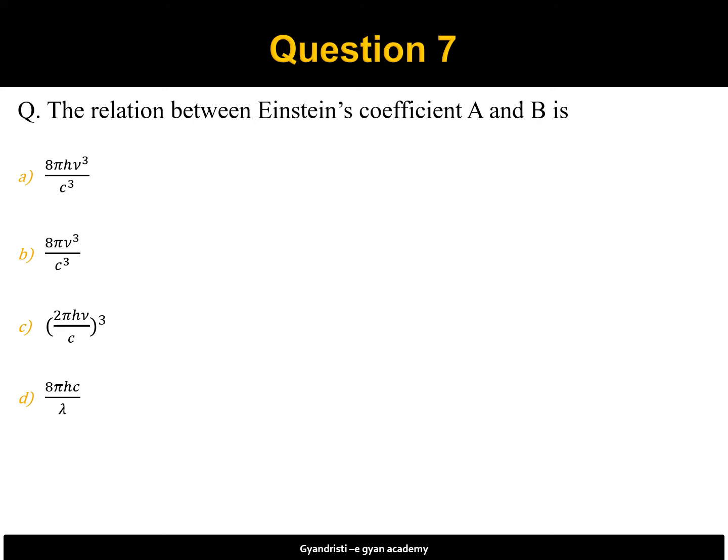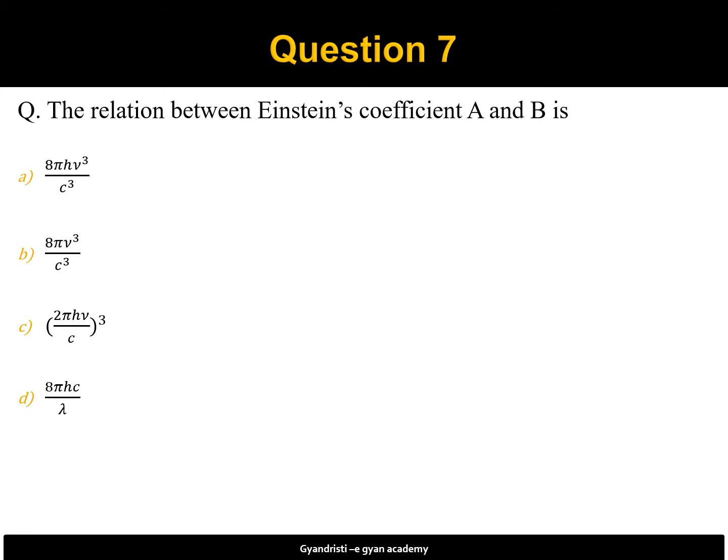Question number 7 is the relation between Einstein coefficient A and B is. First option is 8 pi h nu cube by c cube. Second option is 8 pi nu cube by c cube. Third option is 2 pi h nu by c whole cube. And fourth option is 8 pi h c by lambda.